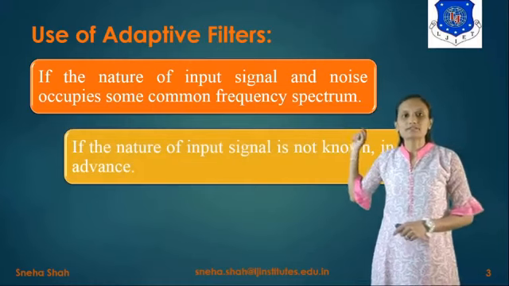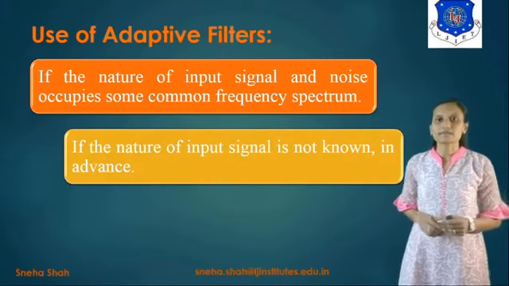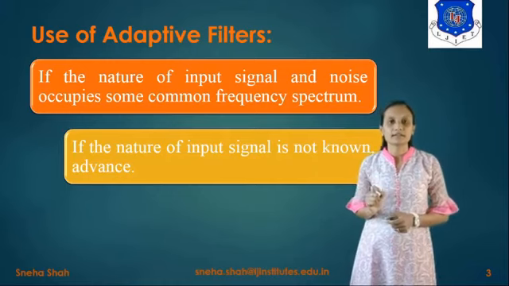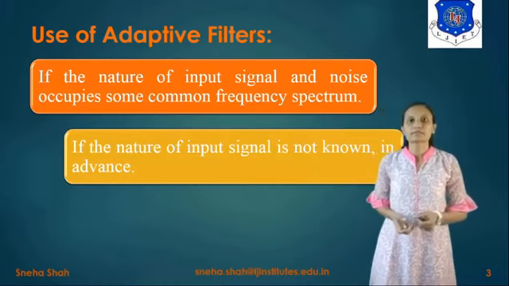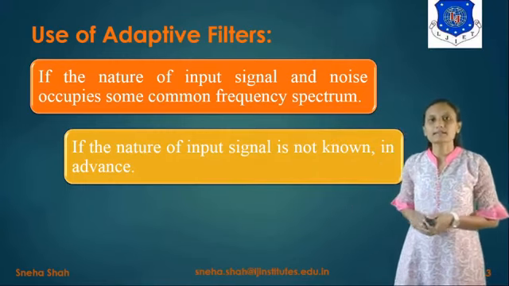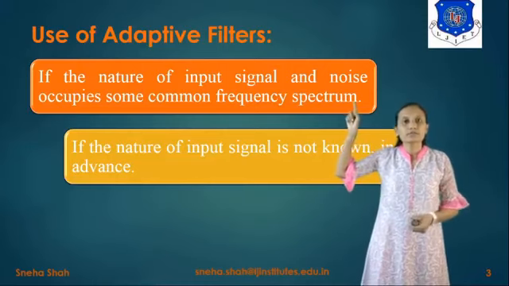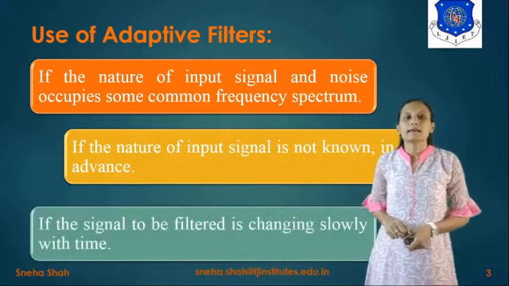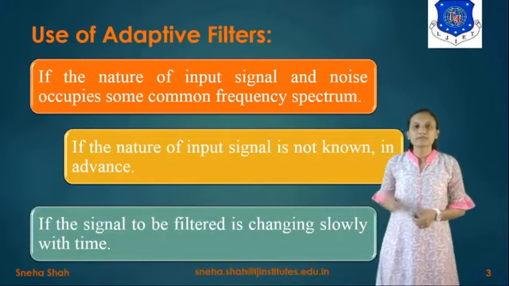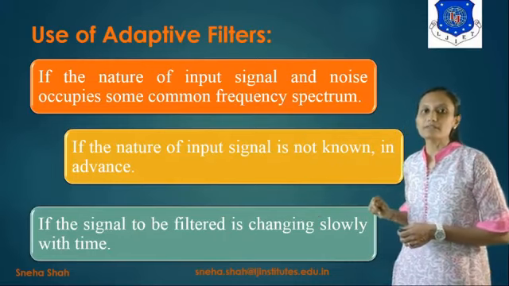The second use of adaptive filters is if the nature of the input signal is not known to us in advance, then we can't use simple filters, right? So for that also we use an adaptive filter. If we know the nature of the input signal, then we can filter out a particular frequency band using simple filters. But if you want to filter an unknown input signal, then we have to use adaptive filters. And if the signal to be filtered is changing slowly with time, then also we have to use an adaptive filter. So there are basically these three uses of adaptive filters.